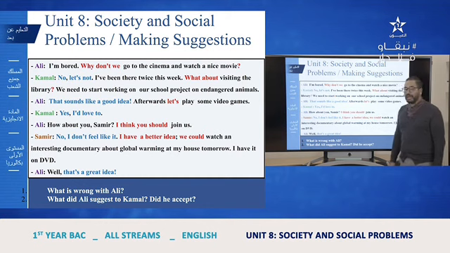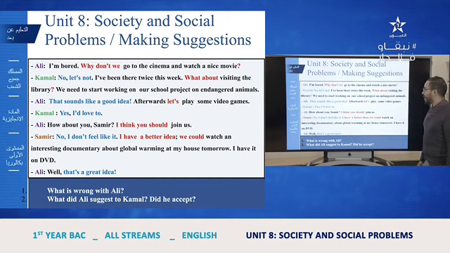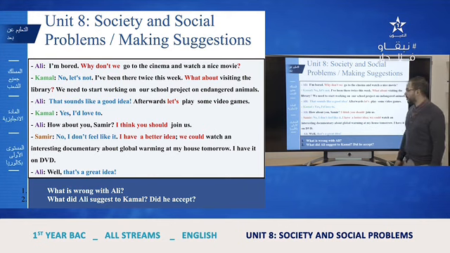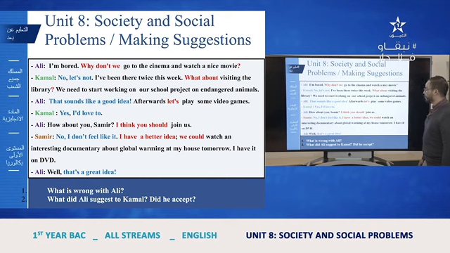Samir: No, I don't feel like it. I have a better idea. We could watch an interesting documentary about global warming at my house tomorrow. I have it on DVD. Ali: Well, that's a great idea.